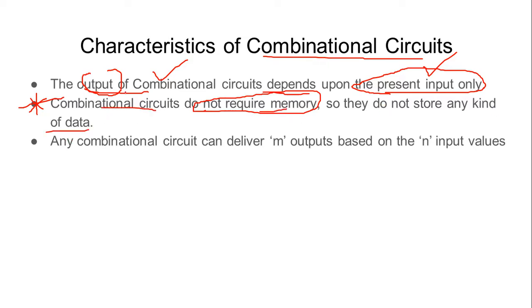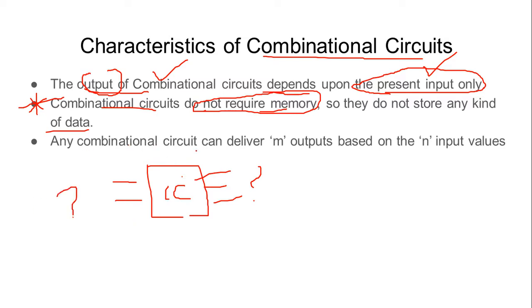It is simply that you give some input values, and based upon those input values, you get some output values. That's it. Any combinational circuit can deliver m outputs based upon n input values.